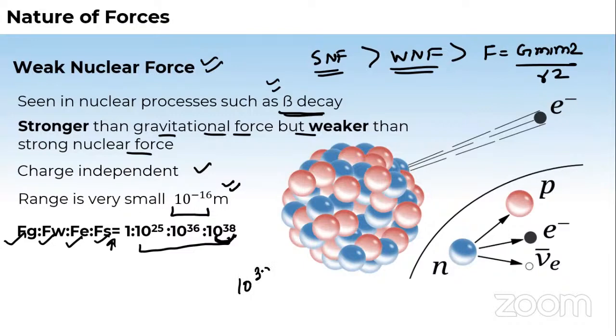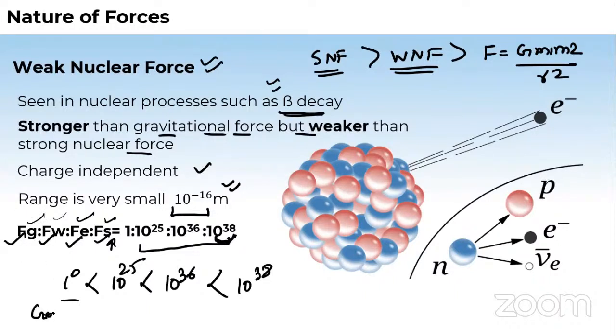Which is greater? 10 to the power 38 will be greater, as compared to 10 to the power 36, 10 to the power 25, and 10 to the power 0. So remember the order: gravitational force is the weakest force, then the weak nuclear force, then the electrostatic force, and the strongest force.